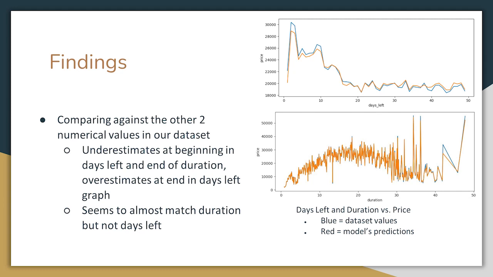Here's another graph, comparing against the other two numerical values in our dataset, the days left and the duration. We can see that in both graphs, there are some underestimations, such as in the days left graph at the very beginning, or in the right of the duration graph. There is also overestimation, and our model seems to almost perfectly match the duration graph.